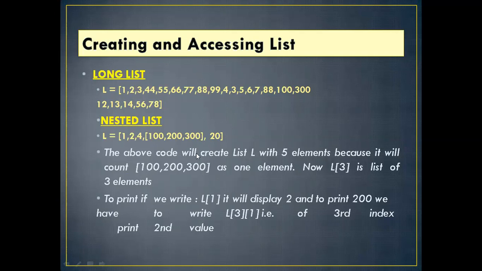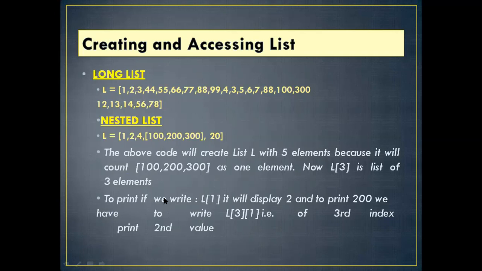In the above code, we create a list L with 5 elements. How many elements are here? 1, 2, 3, 4, 5. This is one. 5 elements, because it will count 100, 200 and 300 as one element. How will we count this? This will be one element. Now L3 is a list of 3 elements. And next, 1, 2, 3. How many elements are in the first list? 3. This will count as one.